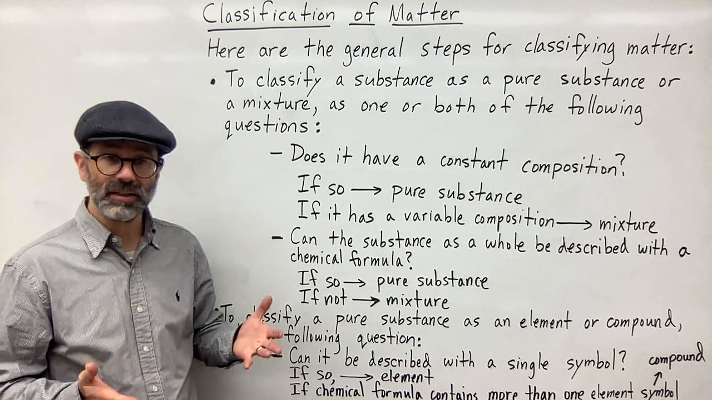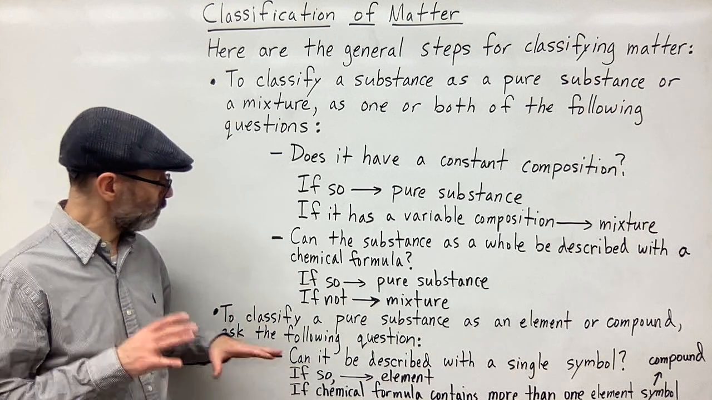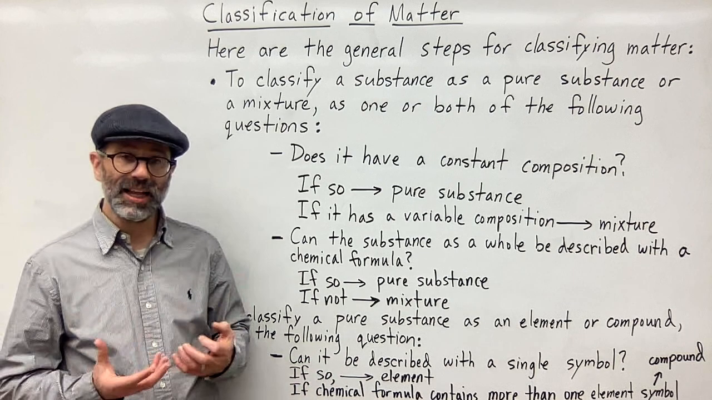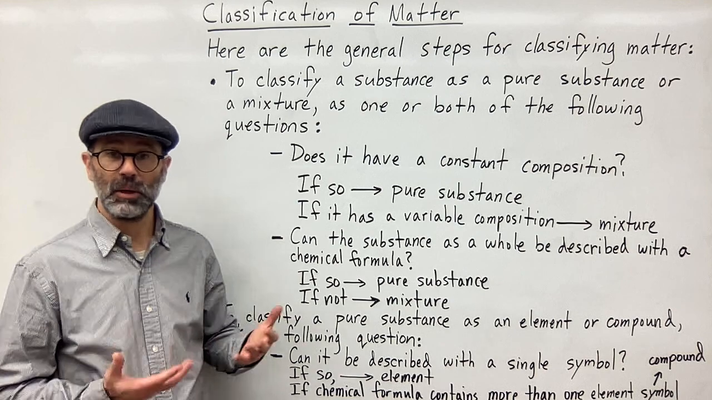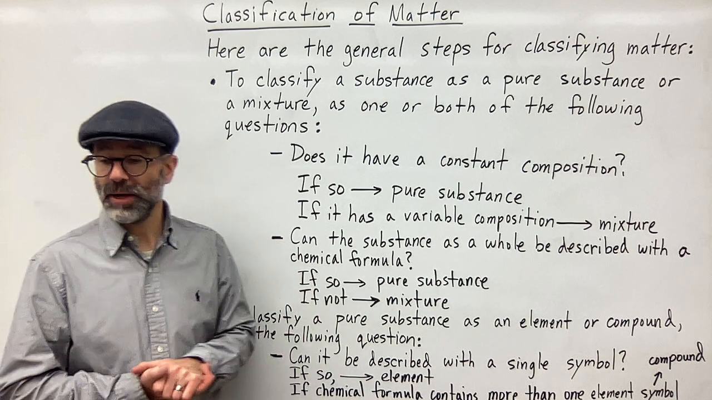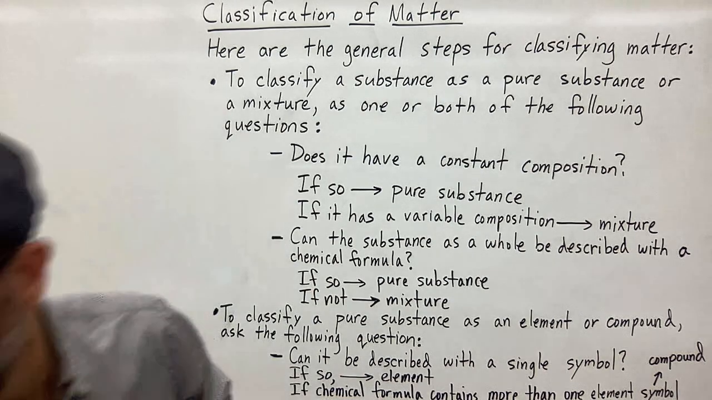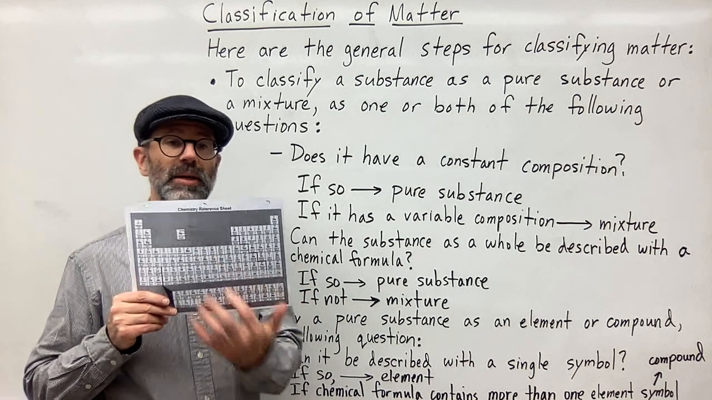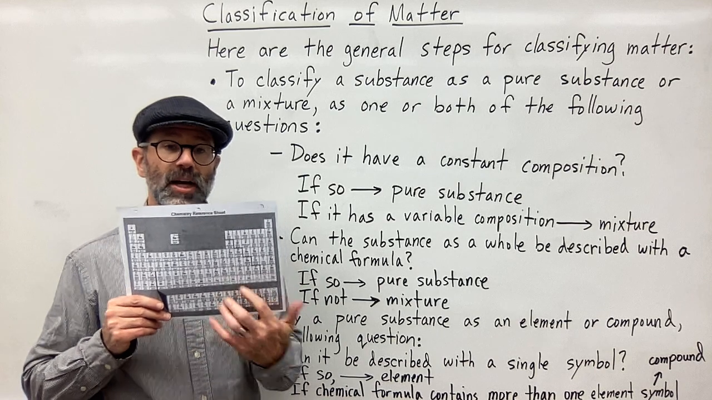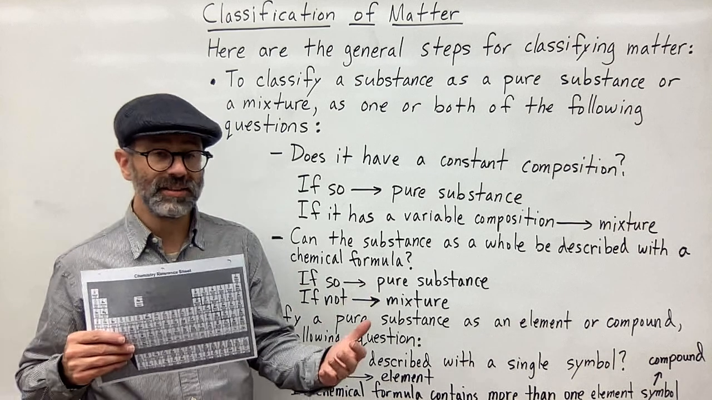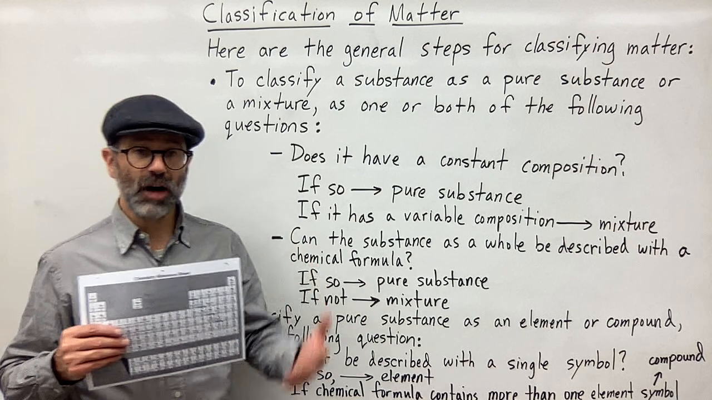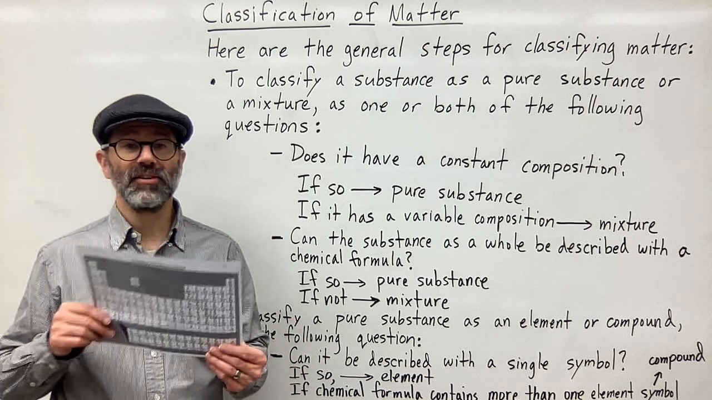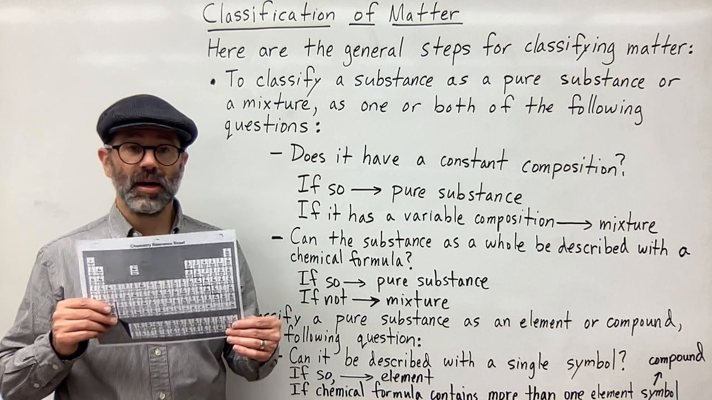So here we're talking about the chemical formula. If the chemical formula is only made up of one element, then we have a pure element. Simple enough, right? We have the periodic table of elements. So here I have an example. On the periodic table of elements, each element has its own symbol, right? So if your substance can be described by a simple one symbol in the formula, then it's going to be an element, right?